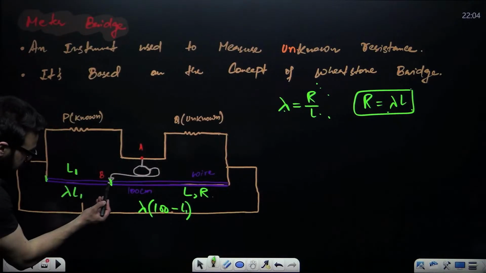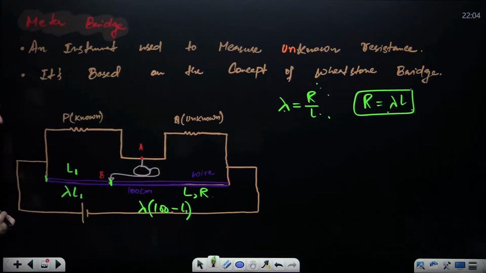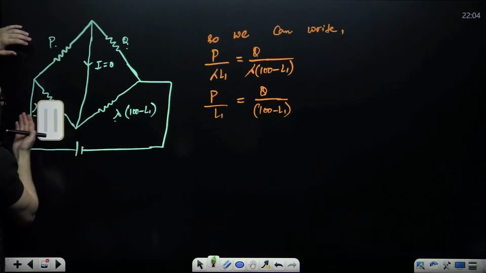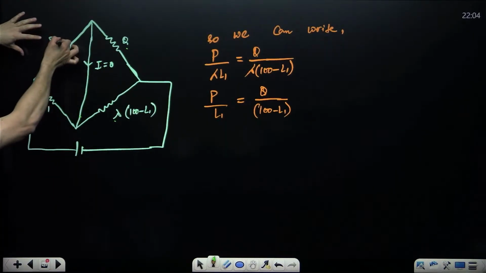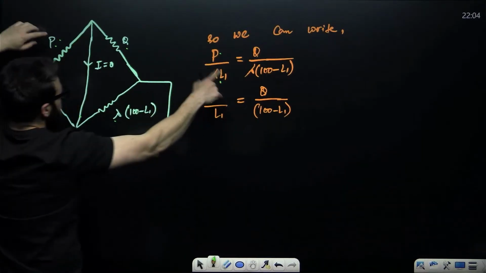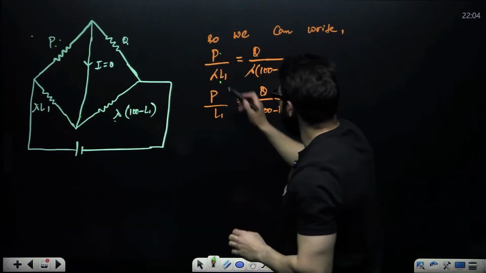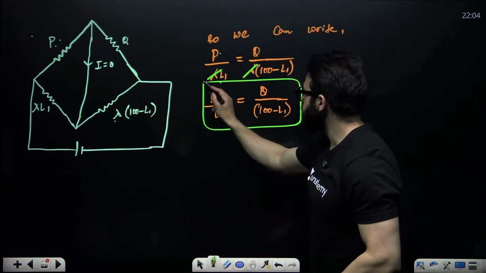Now, how can you find the resistance of this portion? Lambda into L1. The resistance of this portion is lambda into 100 minus L1. Now, don't you think this will look like a Wheatstone bridge? P, Q, lambda into L1, lambda into 100 minus L1. Current through the middle portion is 0. So, can I say this divided by this will be equal to this divided by this? Yes, P divided by this. Now, lambda will cancel, so the final equation will be this, where